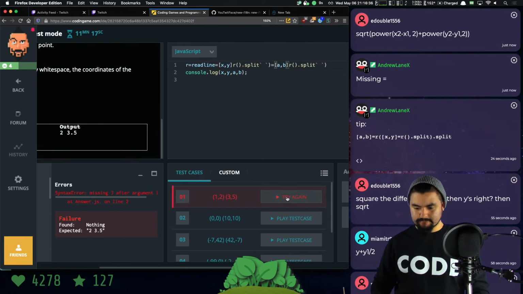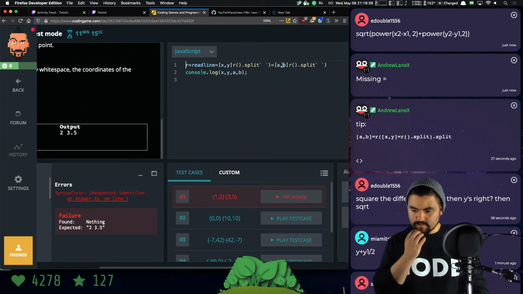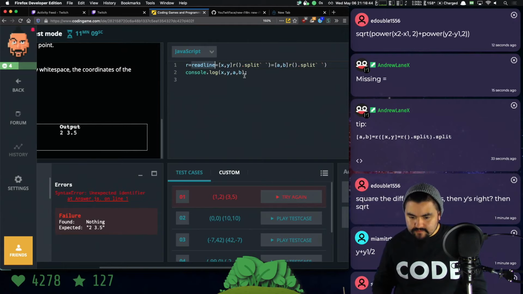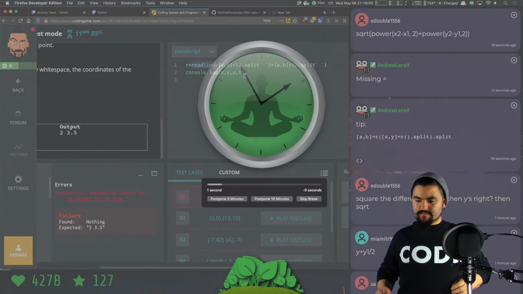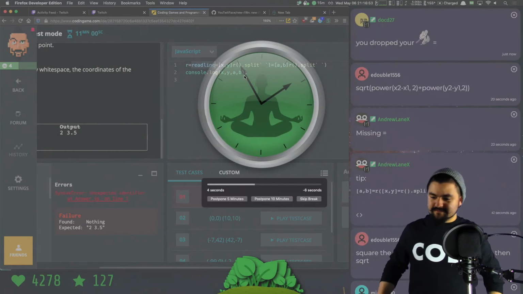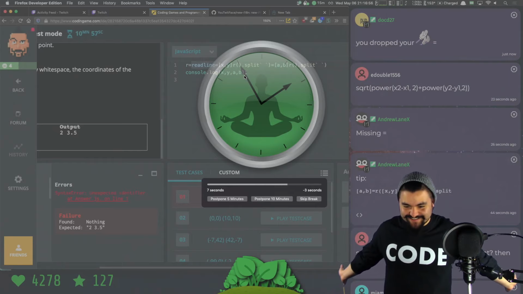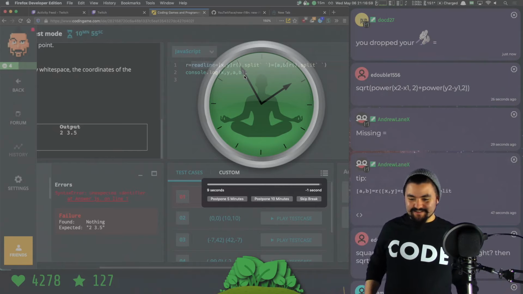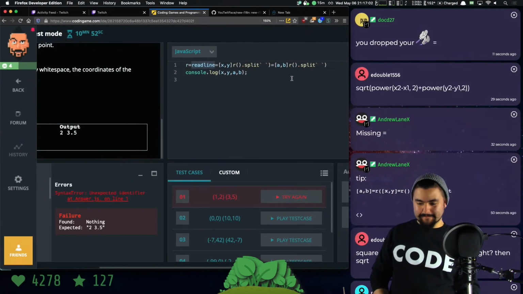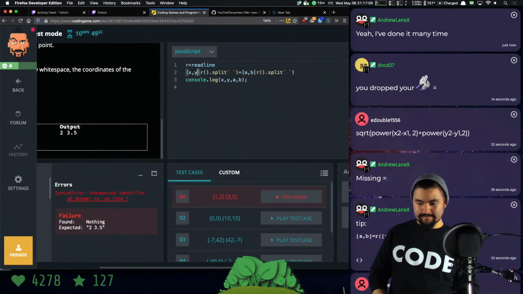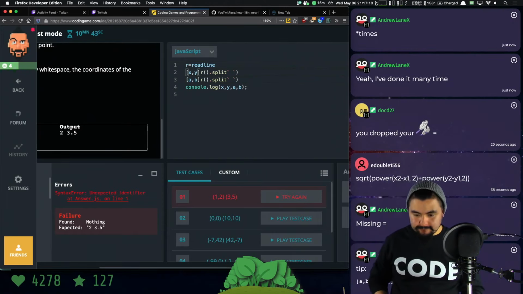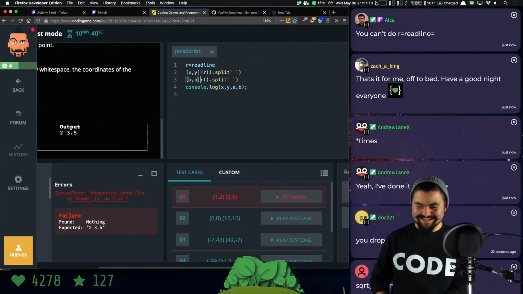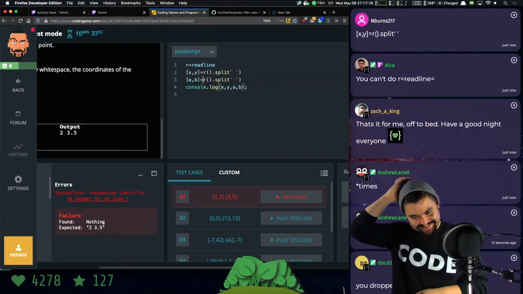Can I do that? Unexpected identifier on line 1. R equals... Oh, no. Does that work, Andrew? I dropped my equal sign. Where did it go? Oh. I dropped my equal sign. Okay.